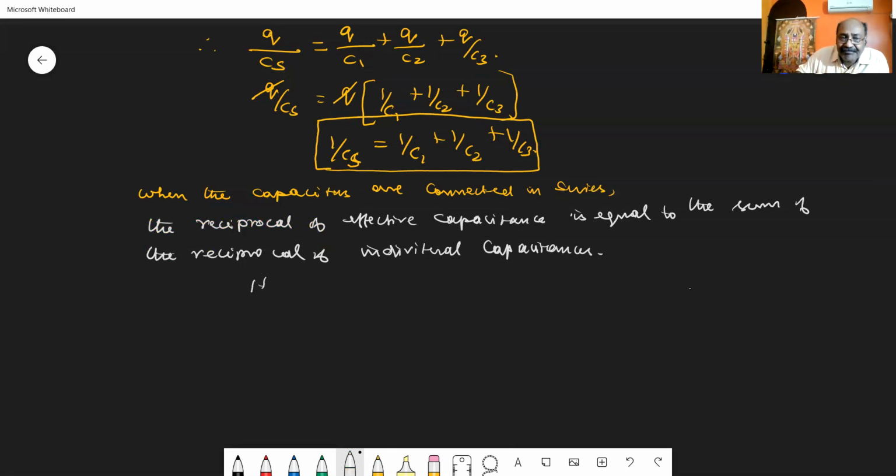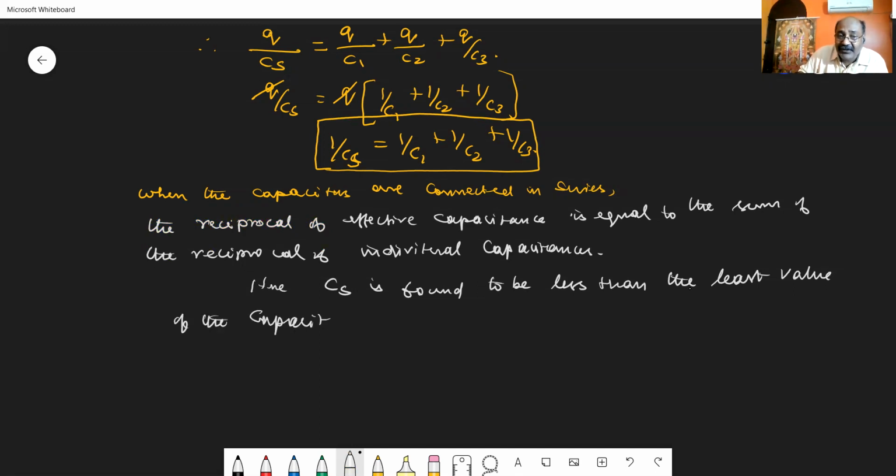See here, if you are calculating CS, you have to take the reciprocal of 1 by CS. CS is found to be less than the least value of the capacitances in series combination.